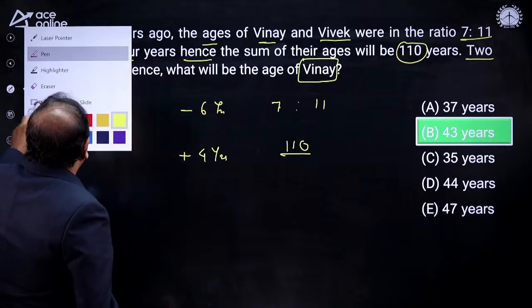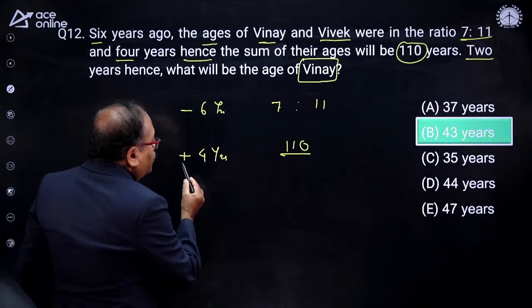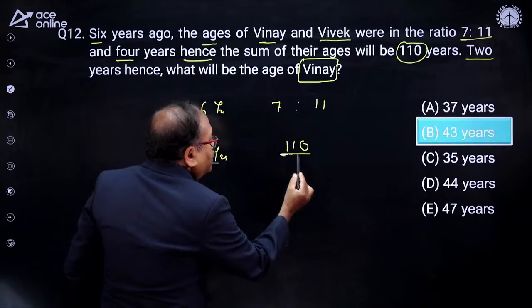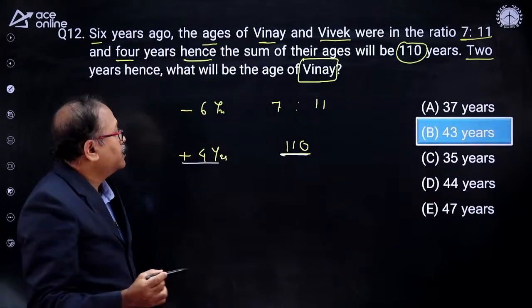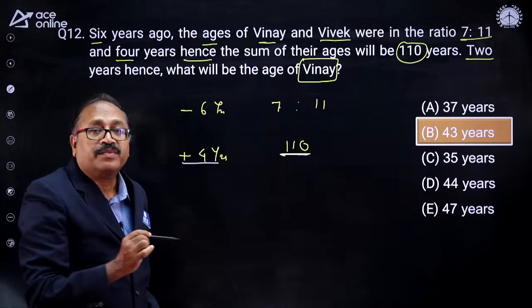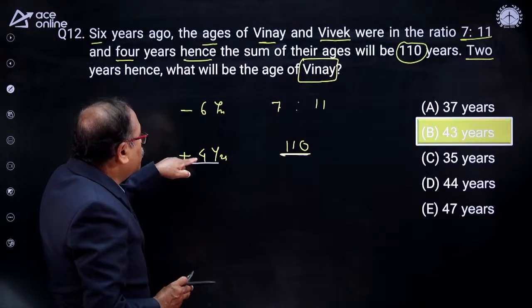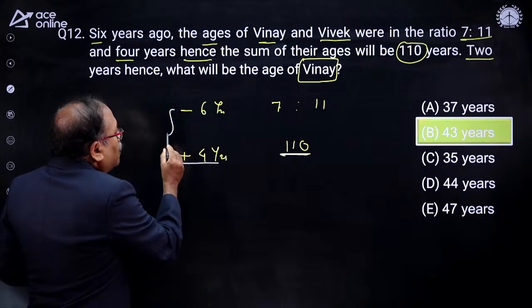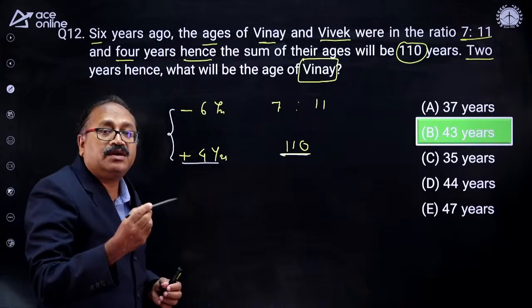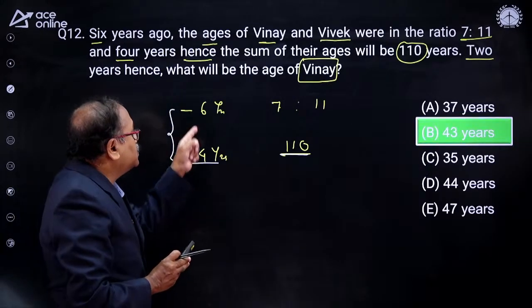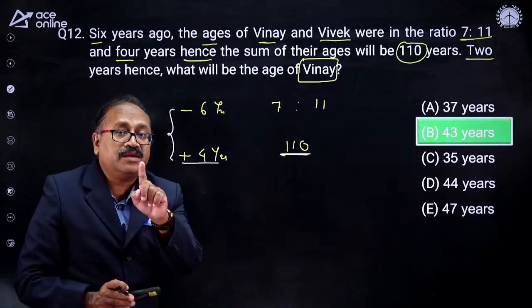Okay. Now look at this part. Now after 4 years, if it is 110, the total is. So 6 years ago, what will be their total? So 6 years ago means, look at the difference from here to here. How many years difference? 10 years difference. So everyone's age will decrease by 10 years.